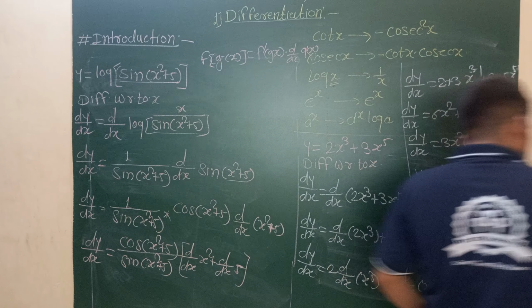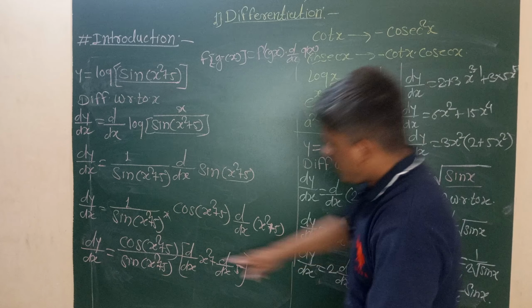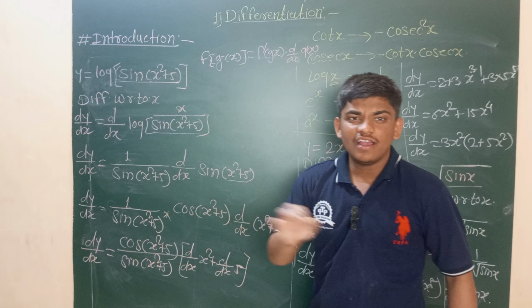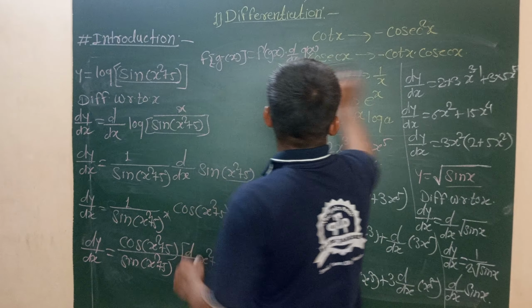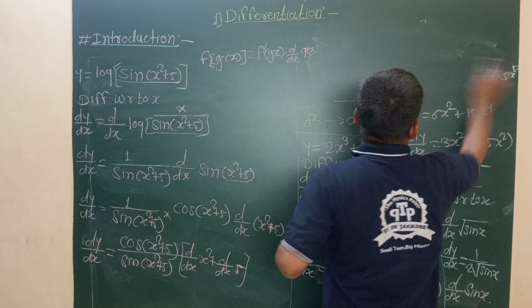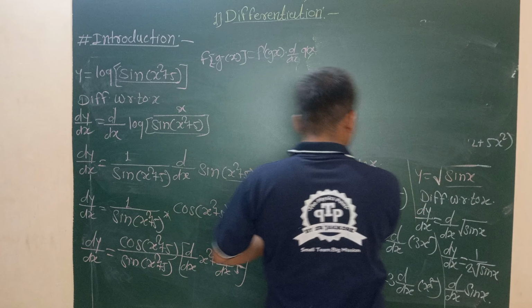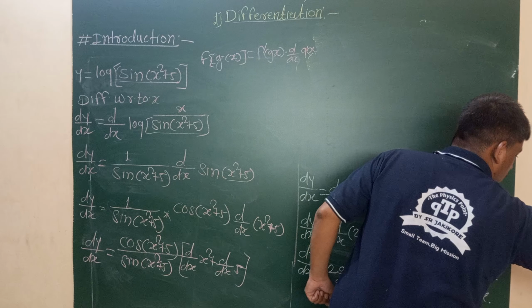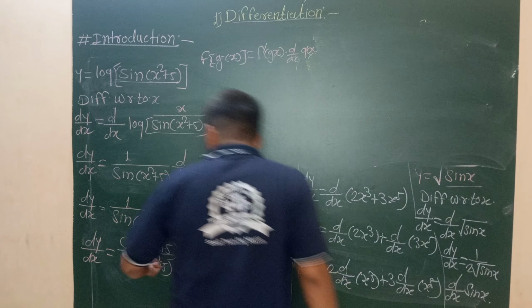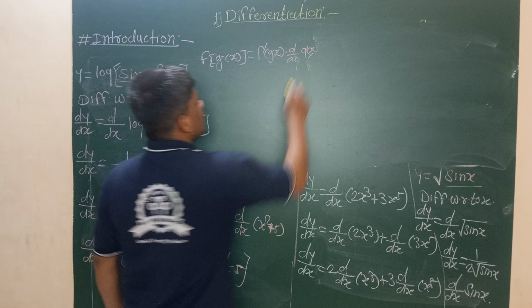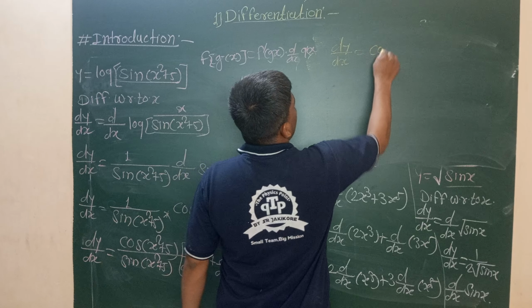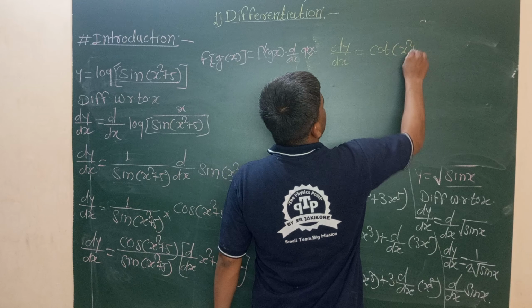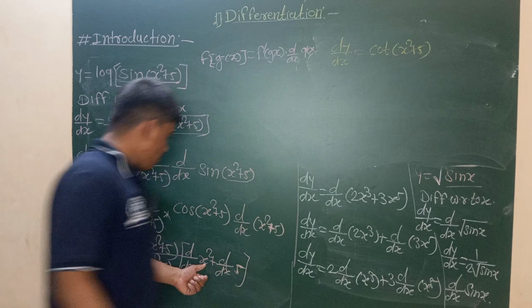Now we treat x square plus 5 as a single parameter. Cos upon sin is cot, a trigonometric function. So dy by dx is equal to cot of x square plus 5. What is the derivative of x square?